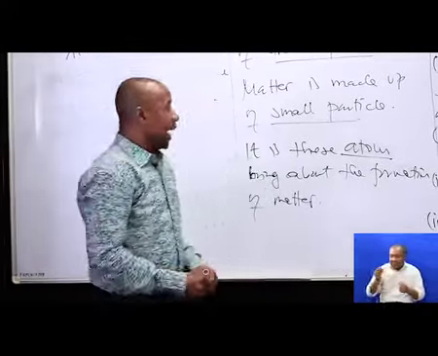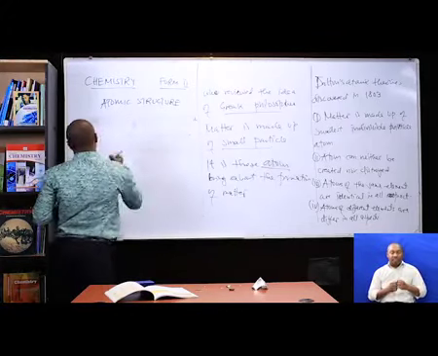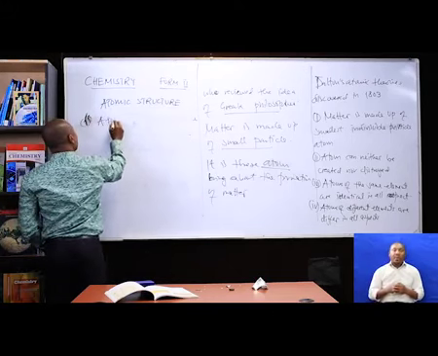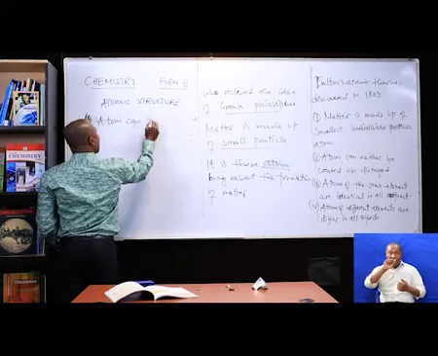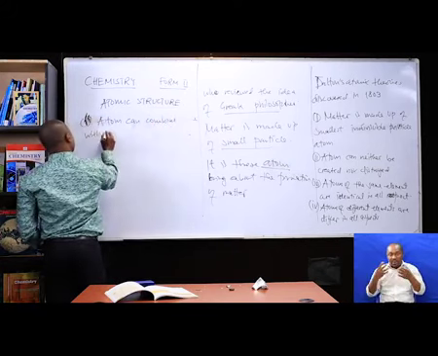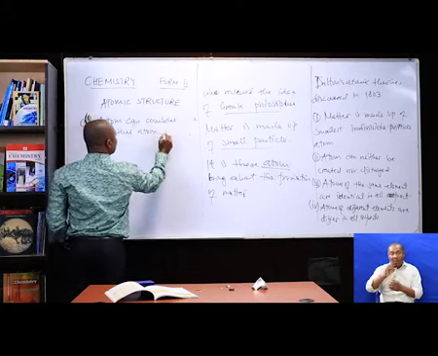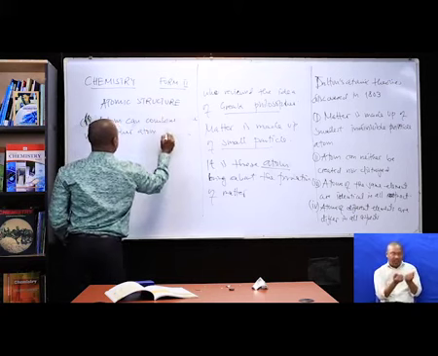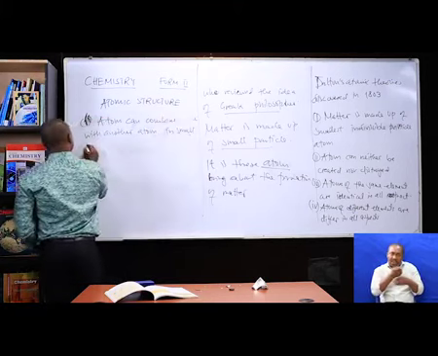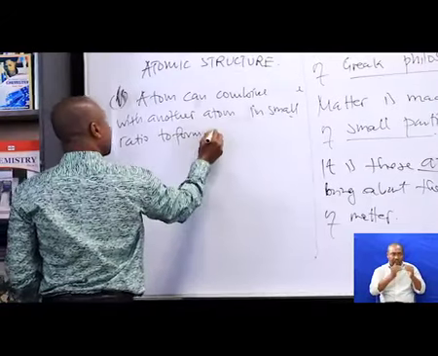That's all. The last one on which Dalton said, he said that atoms can combine with another atom in a small ratio to form a compound.